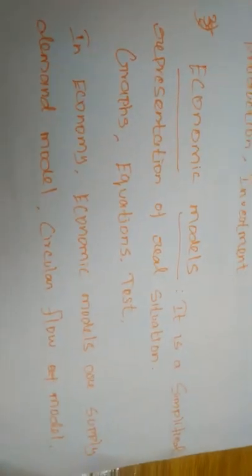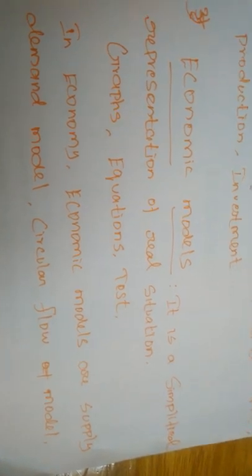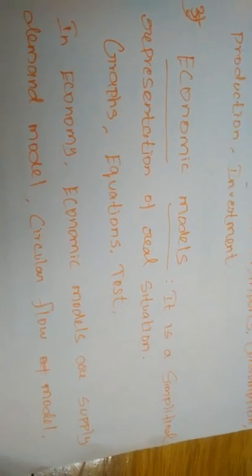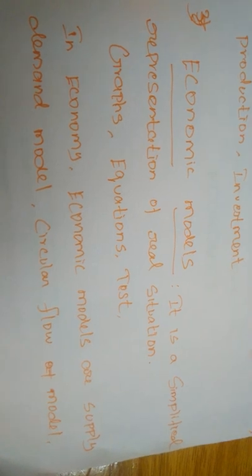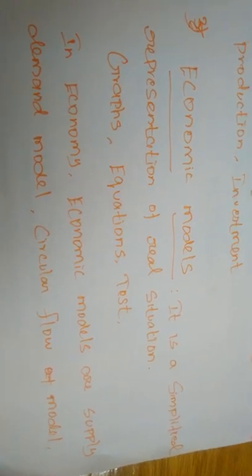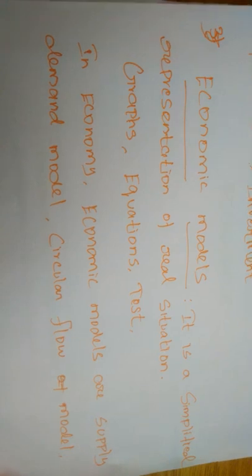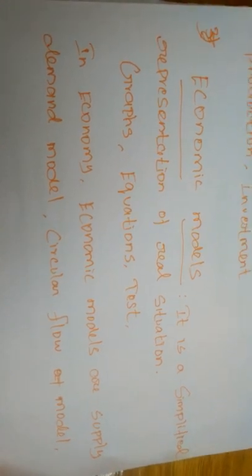By using the circular flow of income model, we can clearly understand how income, goods and services and factors of production move from one sector to another. That is the use of the circular flow model.